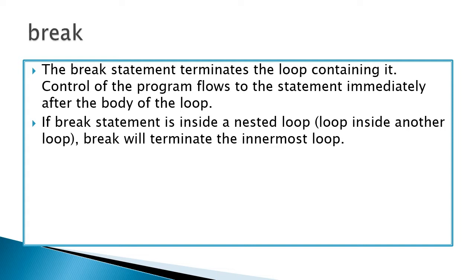Suppose it is in a single loop, then immediately when it reaches the break statement, it stops the loop execution and comes out of the loop. The general form of a break statement is simply break.